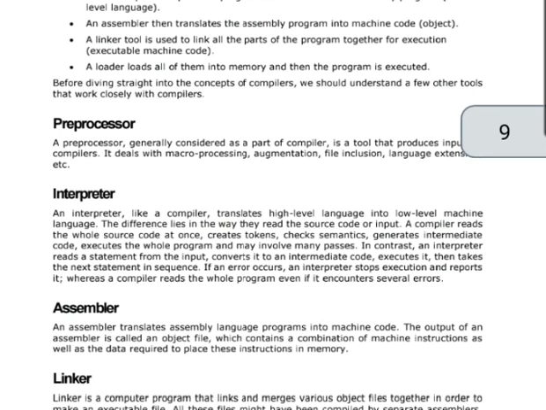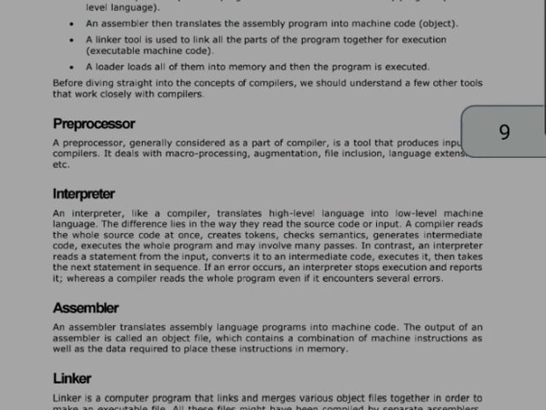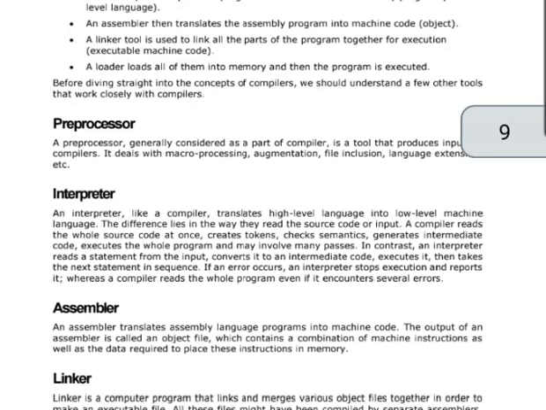Before getting straight into the concept of compiler, we understand a few other tools such as preprocessor, interpreter, assembler and linker. So what is a compiler? A compiler converts high level language to assembly language. And what is an assembler? An assembler converts assembly language into machine level language.